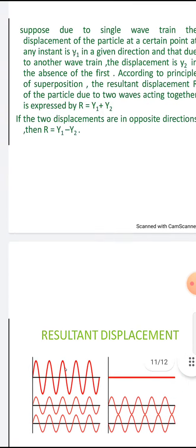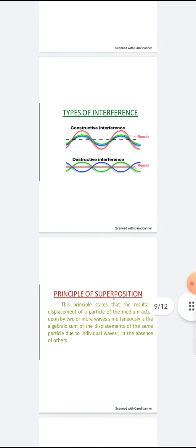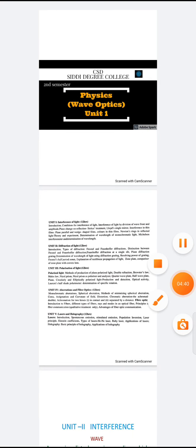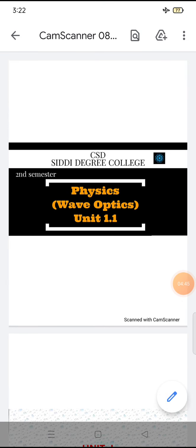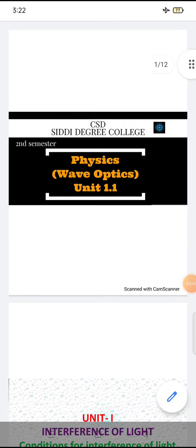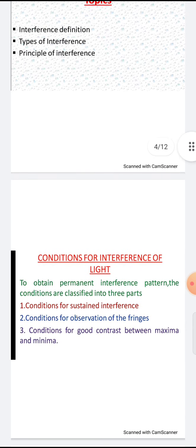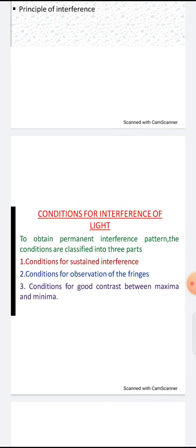So up to here the introduction of interference of light is completed. Now in wave optics unit 1.1, the topic is the conditions of interference of light. Interference is nothing but this: if one wave is traveling in its own direction and another wave disturbs the first wave, then we call it interference.